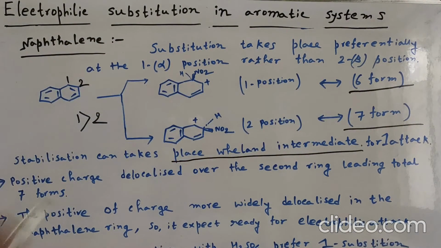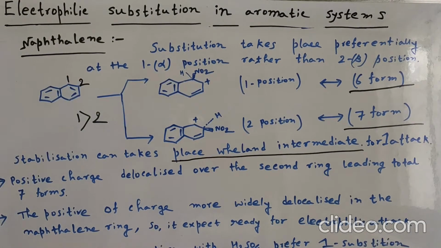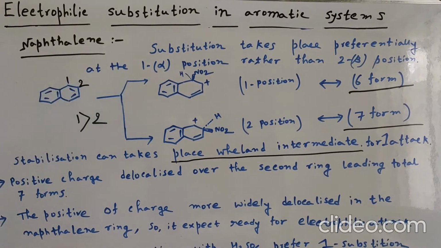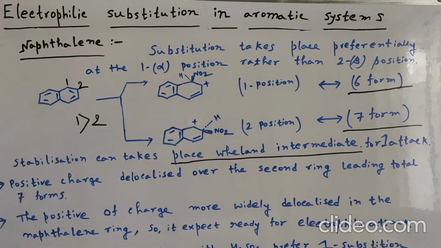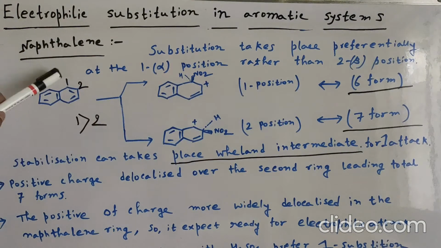So the plus charge is also more stabilized through delocalization. This plus charge is also stabilized through delocalization. So the one form is more stable, and in that case the one position is a very reactive position.